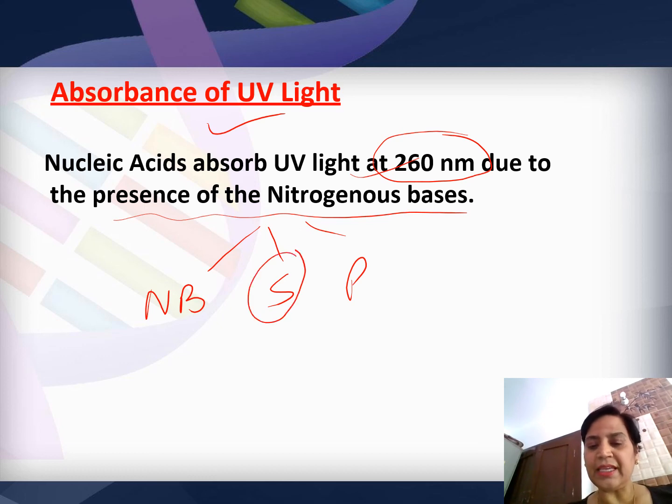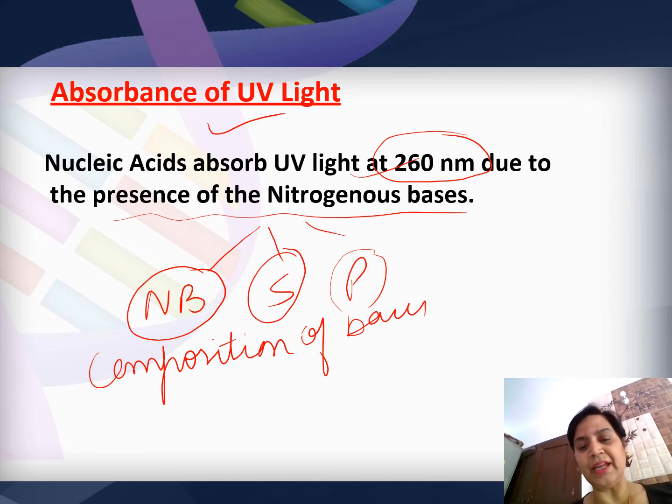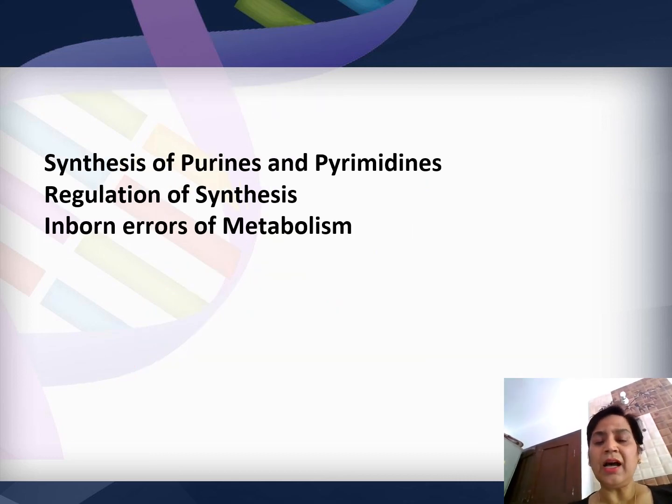Sugar is the same, whether it is ribose or deoxyribose, phosphate is the same. The only difference is in the composition of the bases. So the absorption of nucleic acids in the UV range is due to the presence of the nitrogenous bases. So this is all about the chemistry of nucleotides.